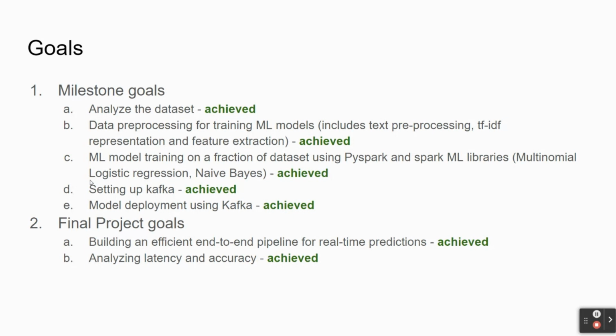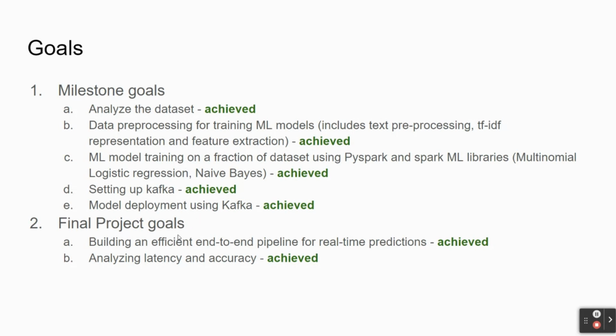Now coming to the goals. Coming to the milestone goals, first of all, we have shown you the different analyses we have done on our dataset. Thereafter, we have also done pre-processing on our data. We have done tokenization, TF-IDF and count vectorizer, etc. Later on, we trained two types of models, multinomial logistic regression as well as naive Bayes, and compared these results. Later, we also set up the Kafka pipeline and deployed the model on Kafka, which we will be seeing in the demo shortly.